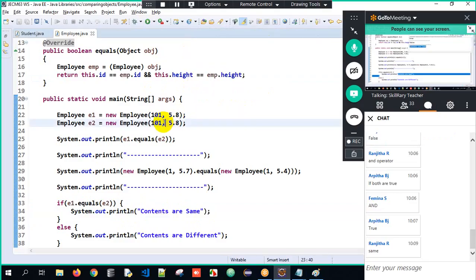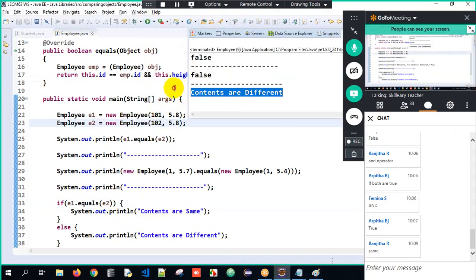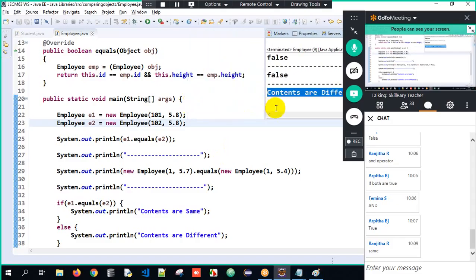What if I give the different IDs here? Say I'll give it as 102. Now here the output will be contents are different here. See, I got the idea, contents are different here. So that way we are supposed to override the equals method in such a way wherein we get the actual comparison of the data here. Got it? So this is how we are supposed to make use of equals method.